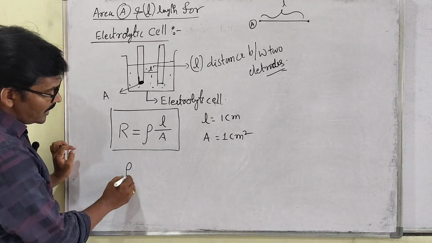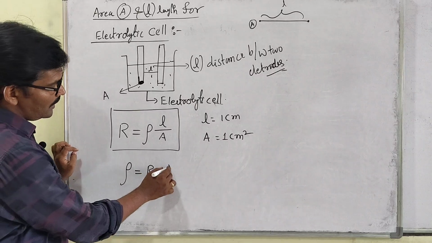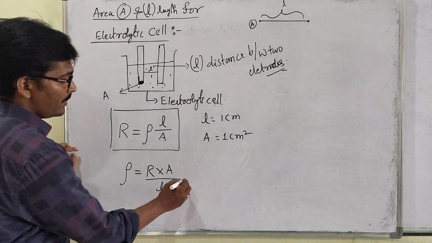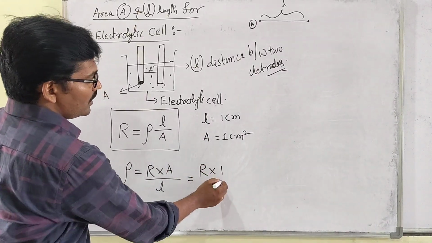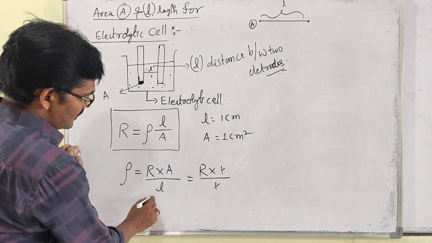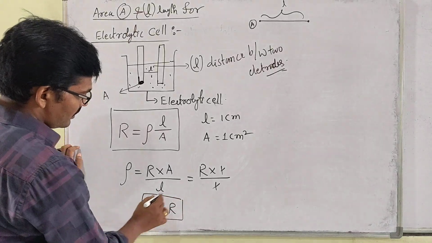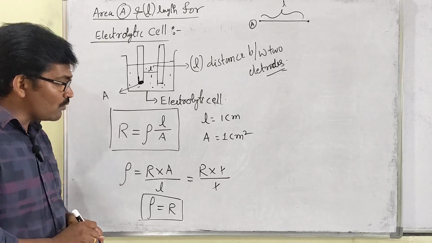Then resistivity is equal to R into A divided by L. Then from this, area 1 and length 1, both will be cancelled. Then resistivity equals resistance. Sir, when resistivity equals resistance,